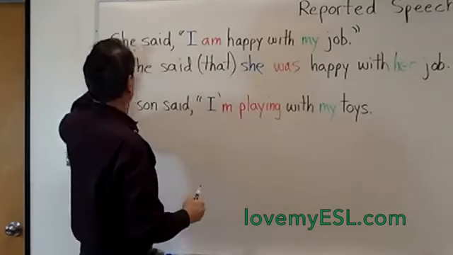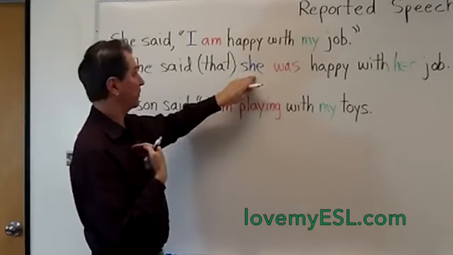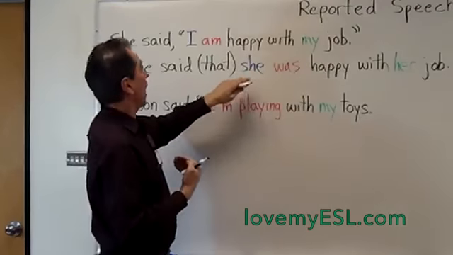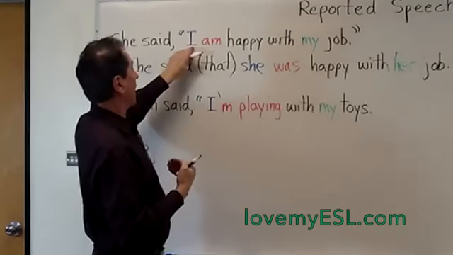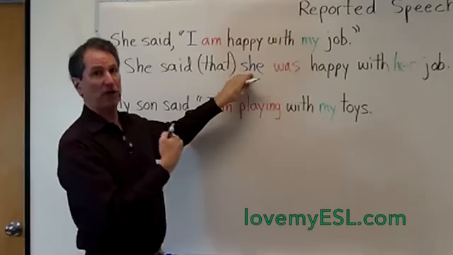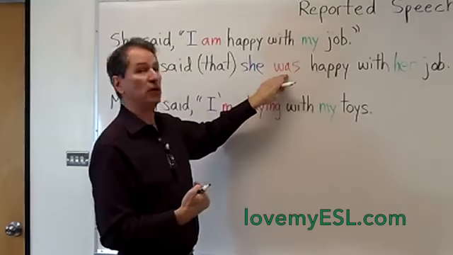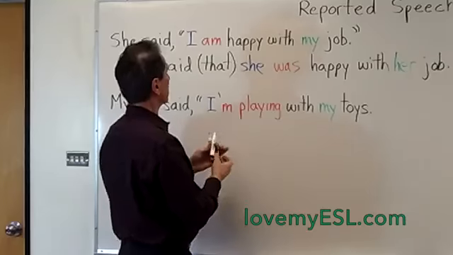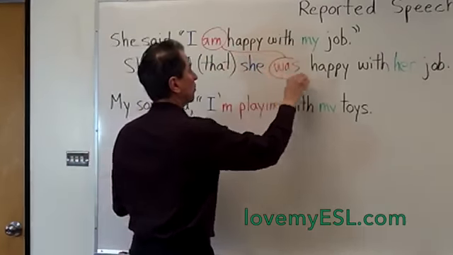You'll notice that I changed to she. Why? Well, I is the person talking, but this is not true for me. First of all, I'm not a woman. So I would say she. She says I, but that's really she to me. She says, I am happy with my job. I say she was happy with her job. So you'll notice that the verb changes here, the am changes to was.